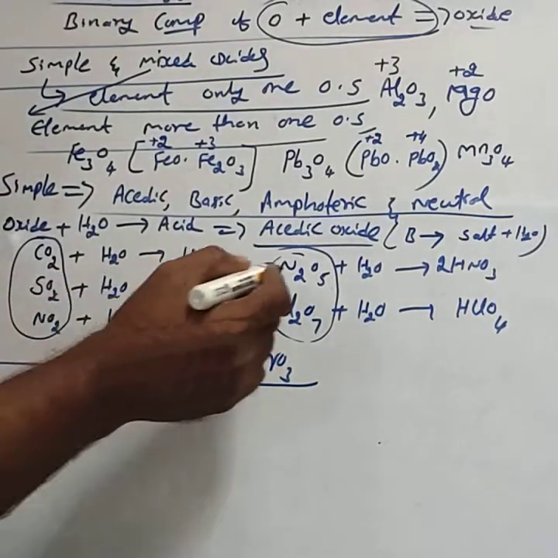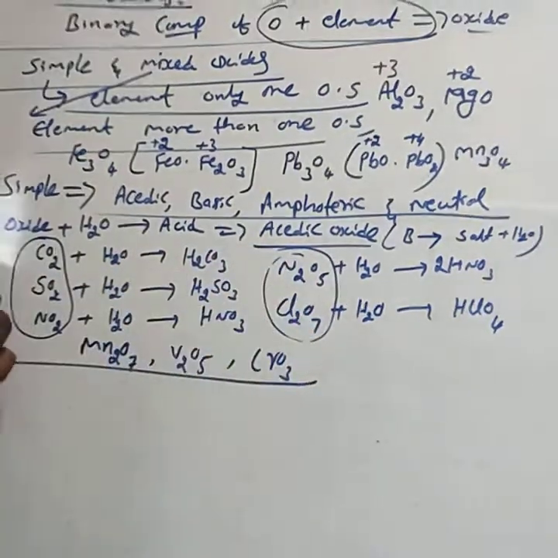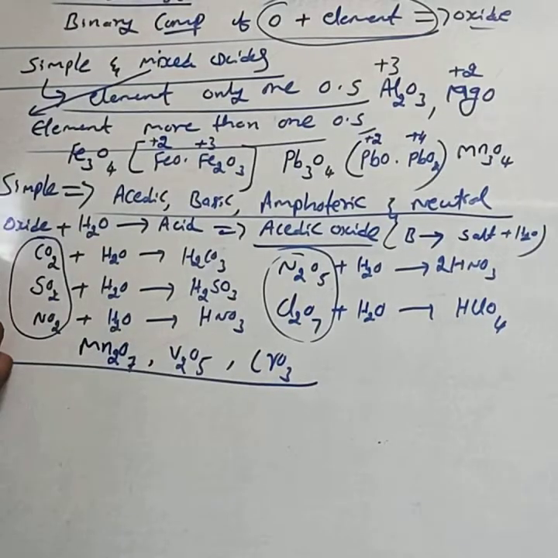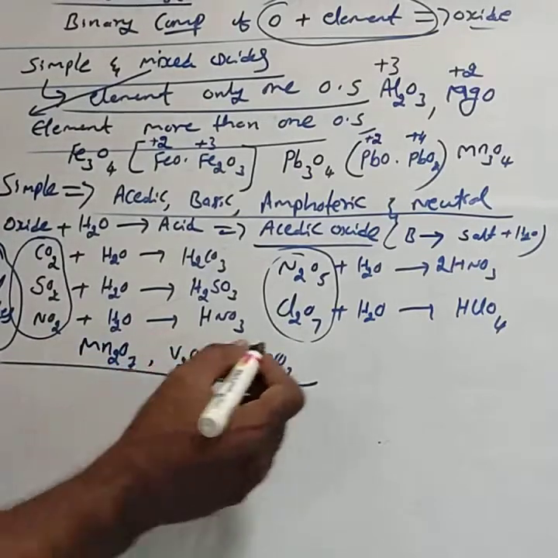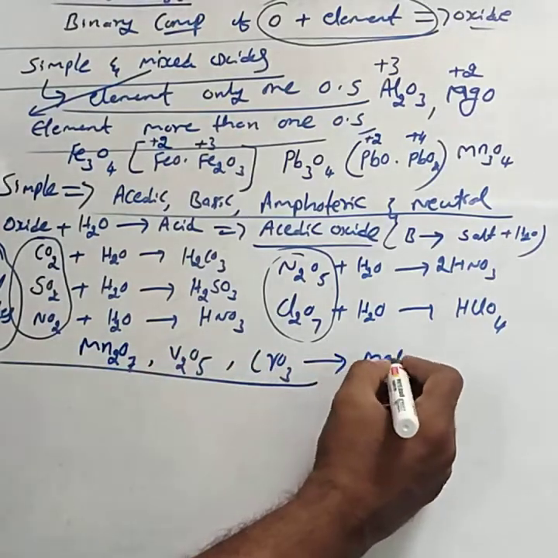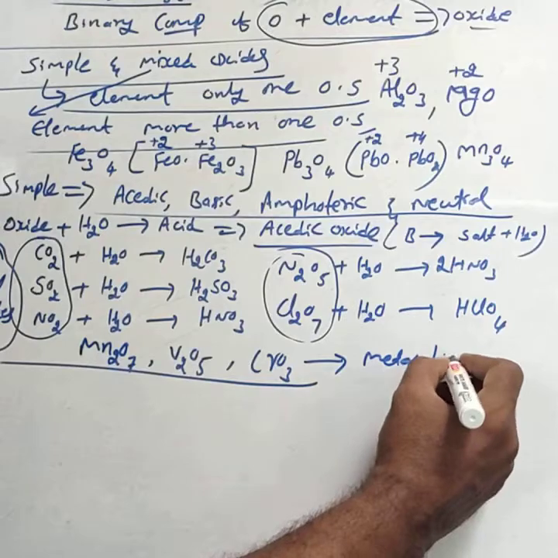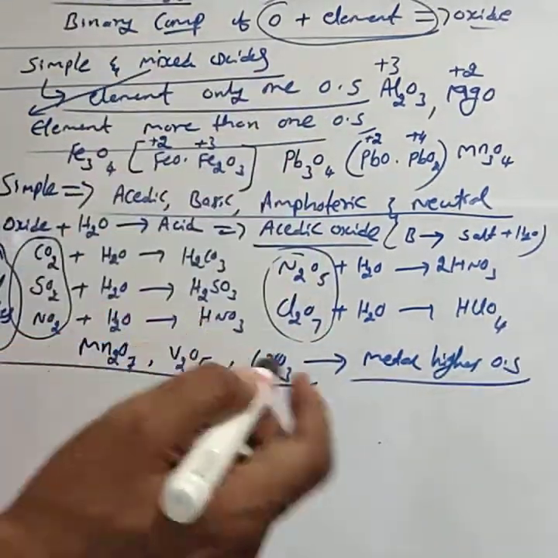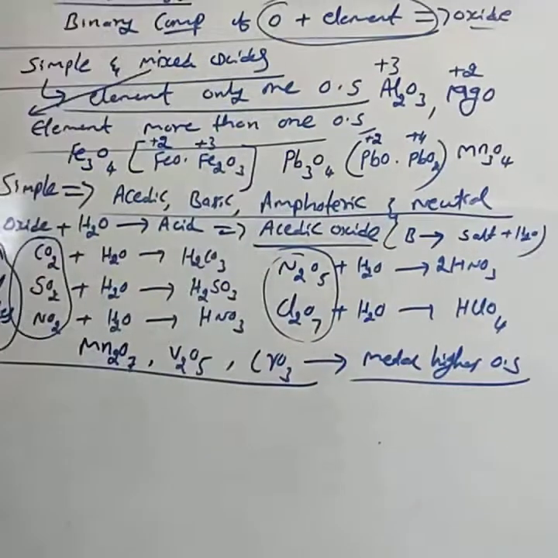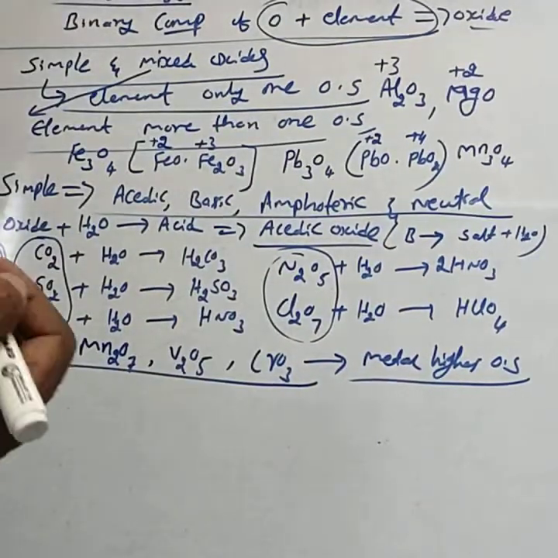CO2, SO2, NO2, N2O5 and Cl2O7 are non-metal oxides. Generally, non-metal oxides are acidic oxides. Certain metal oxides in which the metal is in a higher oxidation state are also examples of acidic oxides.